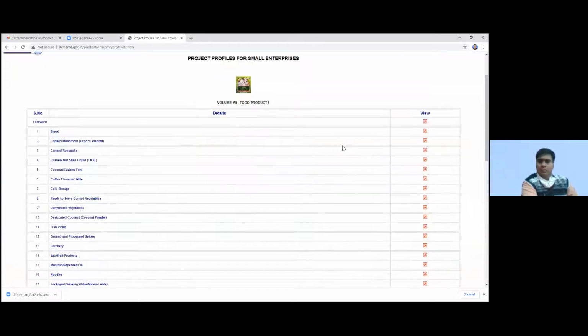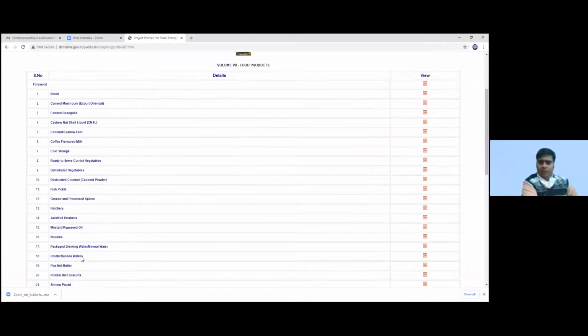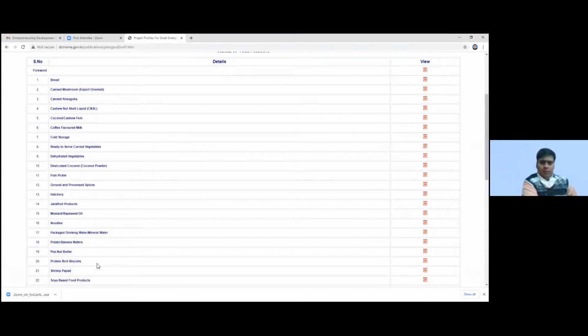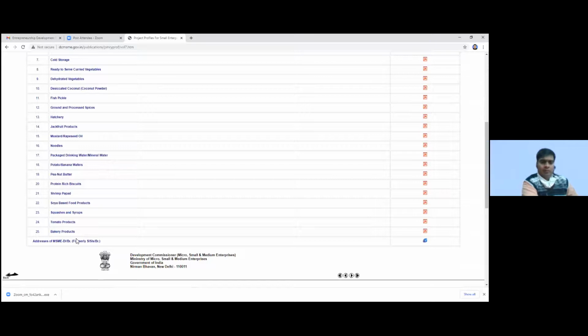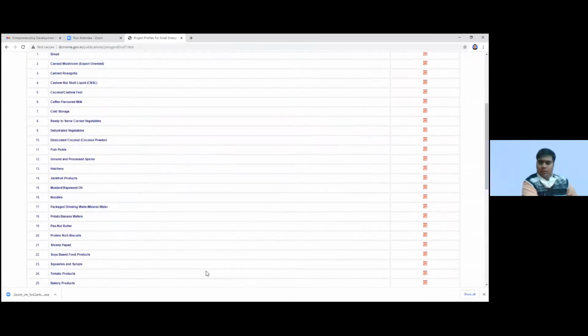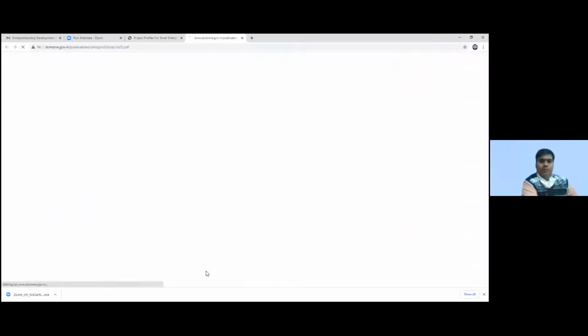These project reports are available. Some bread, cane, mushroom. These are sample project reports. So you can take help of these project reports and prepare for whatever product you want to manufacture. Ready to serve curry vegetable, dehydrated vegetables, है ना? Like this, you can prepare the project report for the product you are choosing.